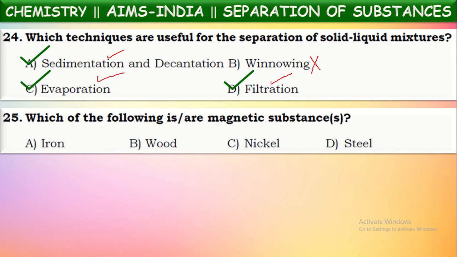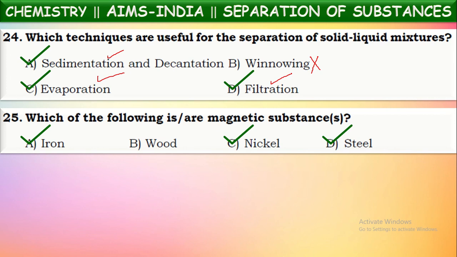Next, which of the following are magnetic substances? Say the substances which will be attracted by the magnet are called magnetic material. Iron, nickel, steel, chromium, these all will come under magnetic material because they will be attracted towards the magnets. Whereas wood won't be attracted by the magnet, so it is called non-magnetic material. Wood, plastic, rubber, these won't be attracted by the magnet, so they are called non-magnetic. Whereas iron, nickel, steel are attracted by the magnet. Hence they are called magnetic substances.